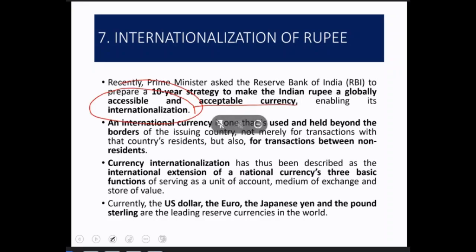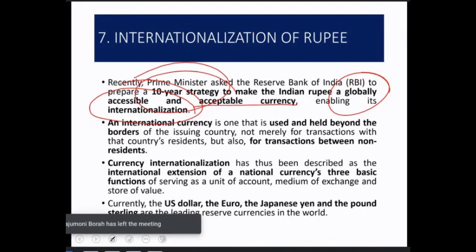So the idea is to internationalize, sorry, slip of tongue. So the idea is to make the rupee, our currency, the Indian currency, globally acceptable, and it is going to be a strategy. How long is the strategy going to be? It is a 10-year strategy to make the Indian rupee a globally accessible and acceptable currency. So this is the current affairs. Please keep this in mind.